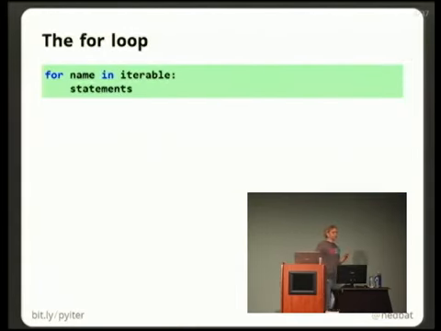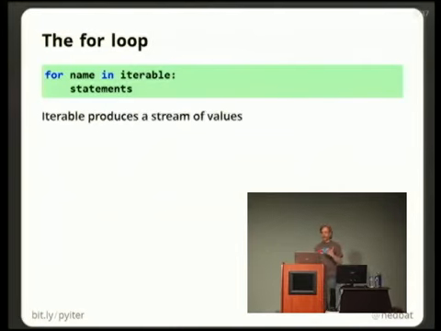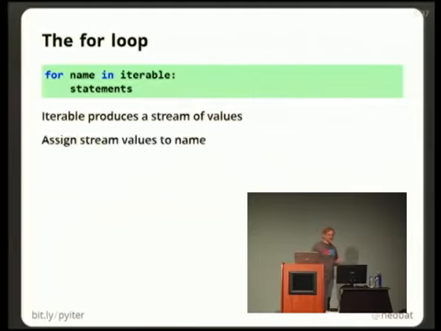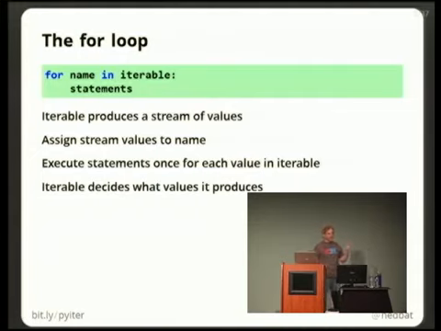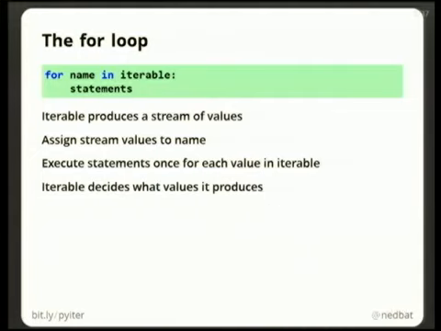The for loop is a very basic statement in Python. It's very powerful. The iterable value produces a stream of values, and we'll talk later about exactly what an iterable is. But an iterable is something that can produce a stream of values. It assigns each stream value to the name, and then it executes the statements once for each value in the iterable. And the iterable gets to decide what values it produces. This is a key point.